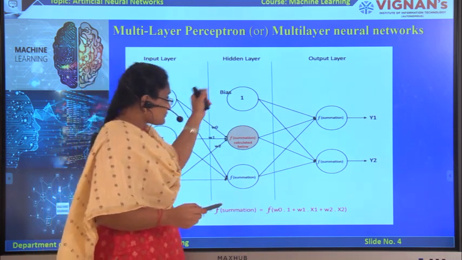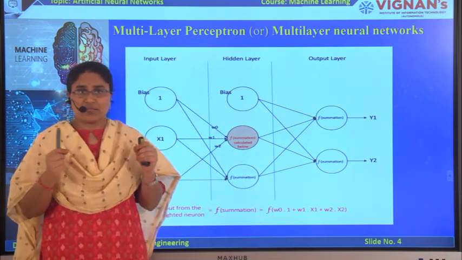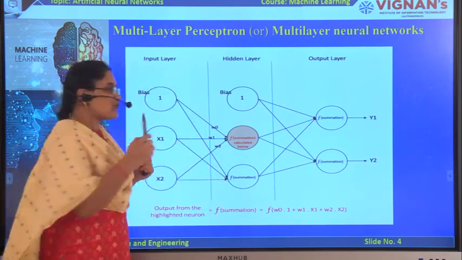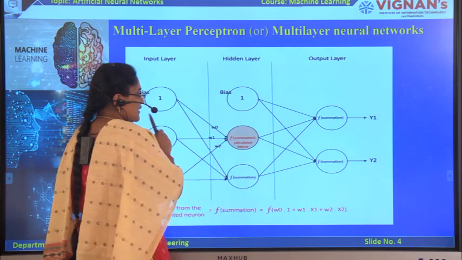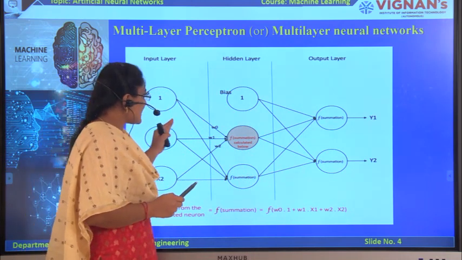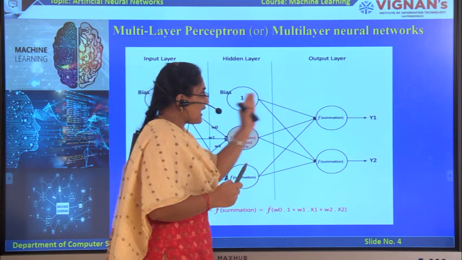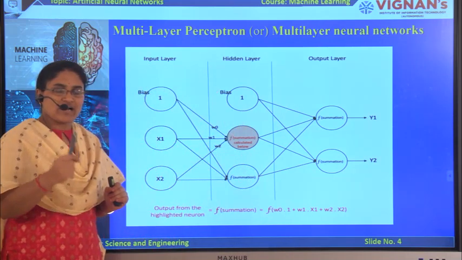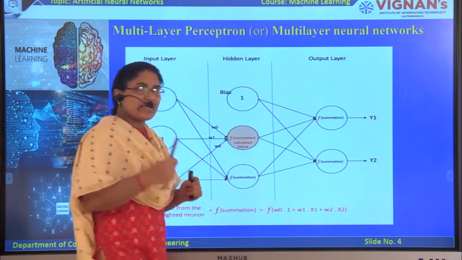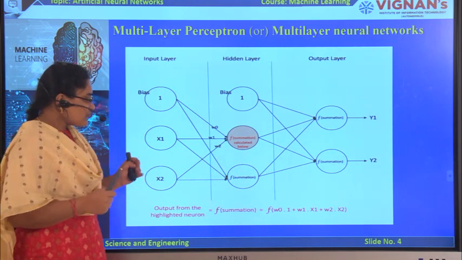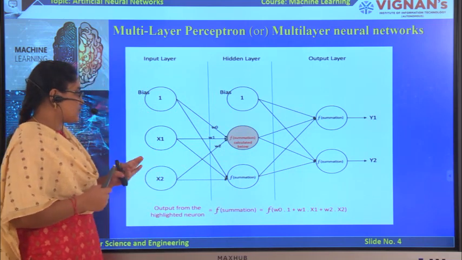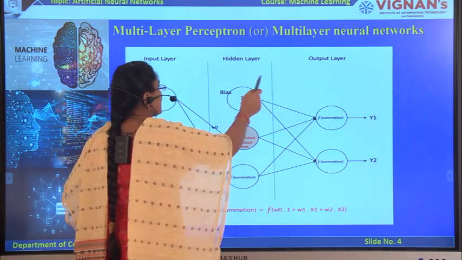In multi-layer neural networks, or multi-layer feed-forward neural networks, the information flows only in one direction. The information flows from the input layer to the hidden layers, then to the output layer. So we have only one direction, the unidirection, and we don't have any loops or cycles. Here we are considering this example. This is a multi-layer perceptron neural network, which contains one hidden layer.